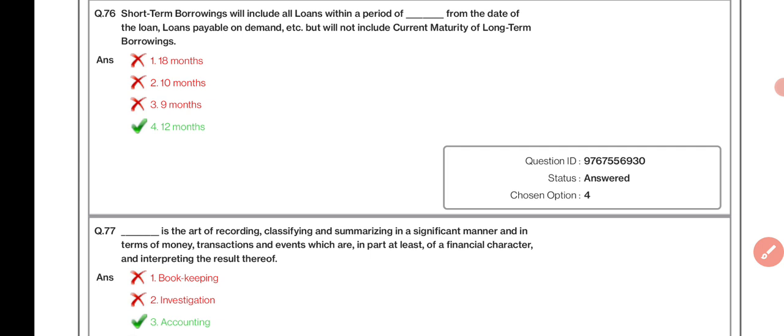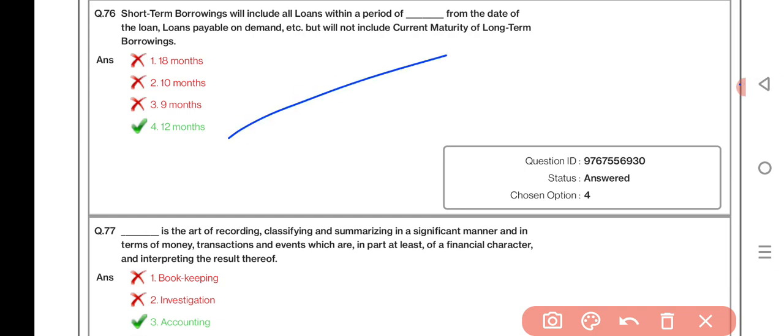Short-term borrowing will include all loans within a period dash from the date of the loans payable on demand by etc., but will not include current maturity of the long-term borrowing. 12 months. Dash is the art of recording, classifying, and summarizing in a significant manner and in terms of money transactions and events which are in part at least of a financial character and interpreting the result of that accounting.